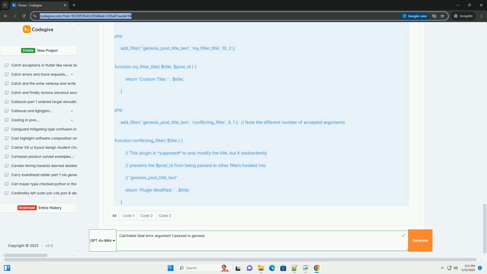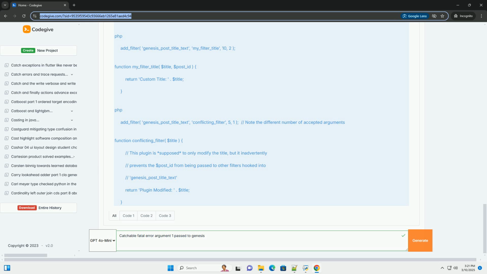Scenario 2, incorrectly overriding a Genesis function. Let's say you are trying to override the genesis_do_nav function, but you are not providing the correct arguments. Genesis original function, simplified. Incorrect code. Explanation. The original genesis_do_nav function expects a $location argument and an optional $args array. If you override this function in your child theme, your overriding function must accept these arguments.